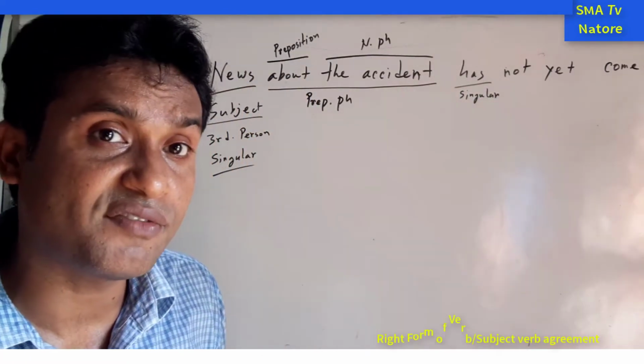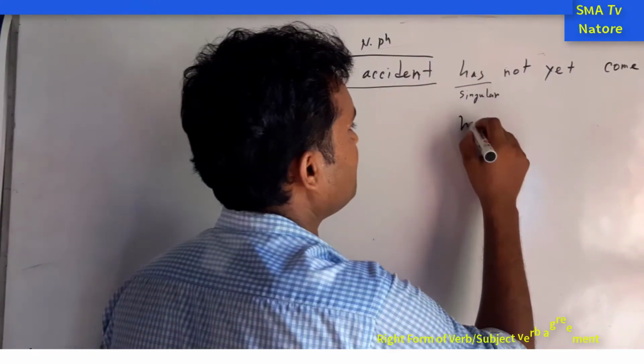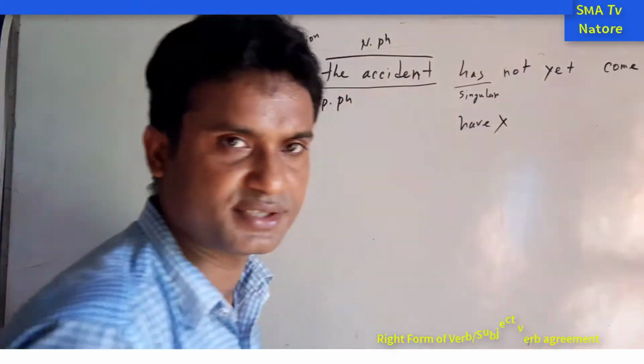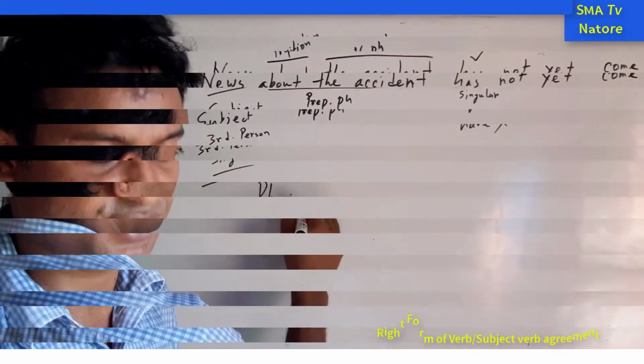But we know that have is the plural form. So if we write down here have, it is not correct. We have to write down has. I hope that you understand it.